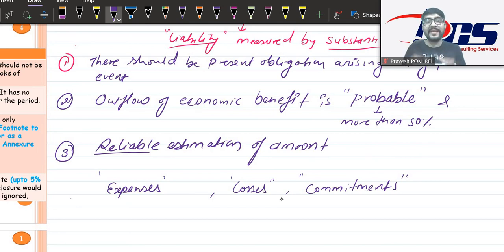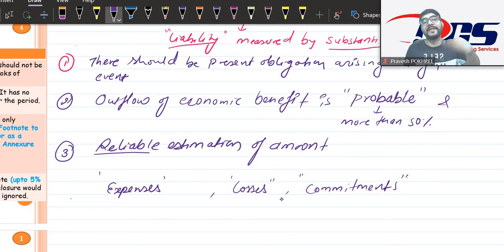So when it has already given warranty and it knows that some lakhs of crores of rupees are always used to replace the parts of some damaged mobile phones after selling them, and it is so sure that this is going to happen every year for a certain level of amount, certain degree of estimation. Like in Nepal it can estimate like 5 to 6 crores per year are always spent on replacement of certain worn out parts of damaged stocks. If it is happening every year, we know that this is going to happen. If it is going to happen, then why not call it a liability?